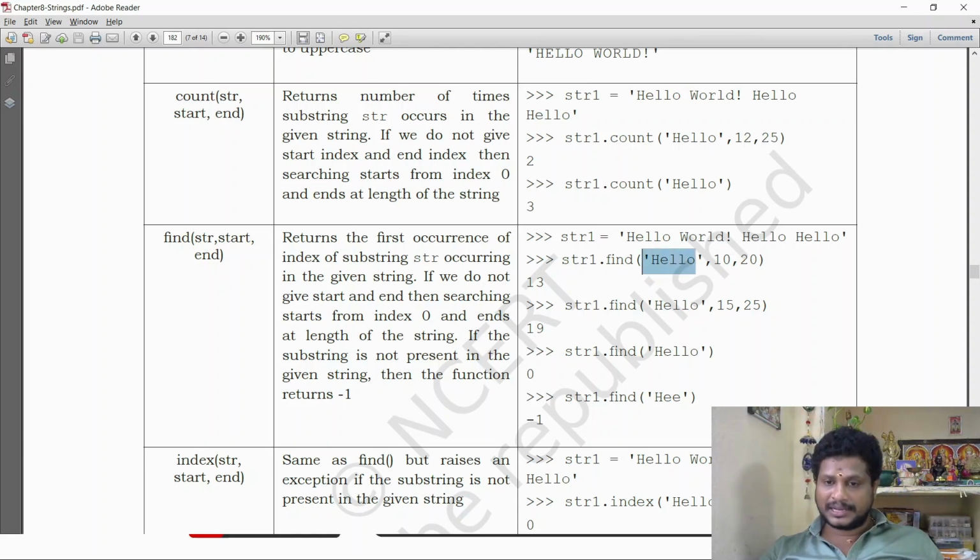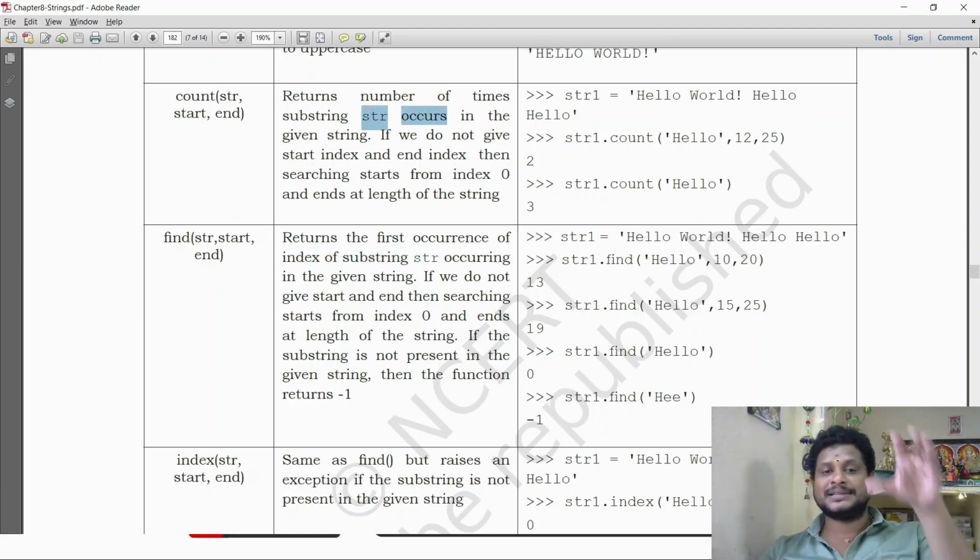Here, the first value h, within the given index range 10 to 20, if you check where it occurred, it occurred at the 13th position. So it will return only the first occurrence of the index. What will count do? It counts the number of times the substring is present in the given string.